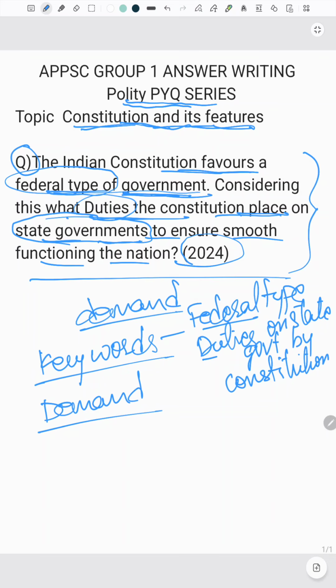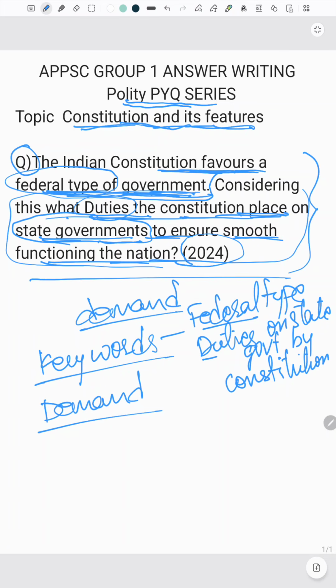Next, what is the demand of the question? If you observe, the question itself has told that Indian Constitution favors the federal type of government. So in the demand, it is not required that you need to focus on saying that India is a federal type of government. Okay, because they had already told us, then what we need to ensure in the demand, we need to write what are the duties the Constitution places on state governments to ensure smooth functioning of the nation. So this will become the demand of the question, right?